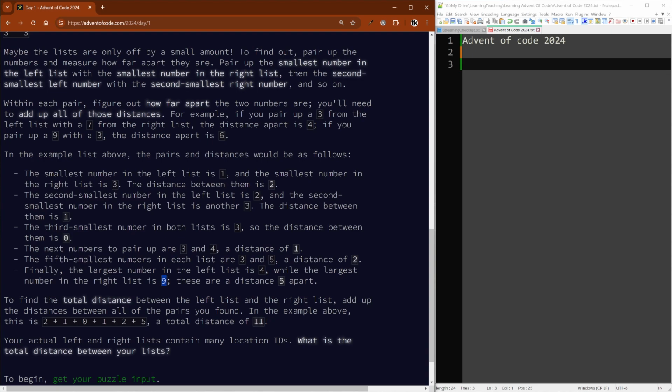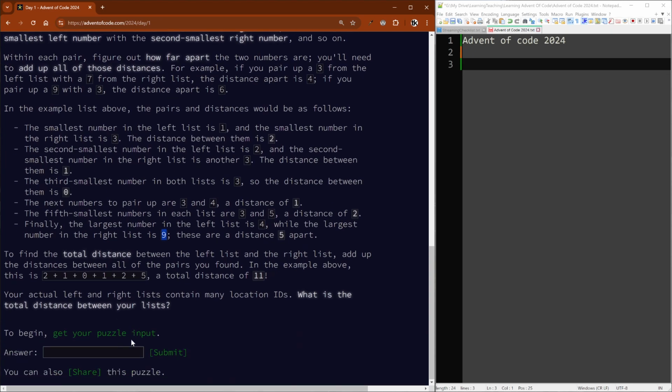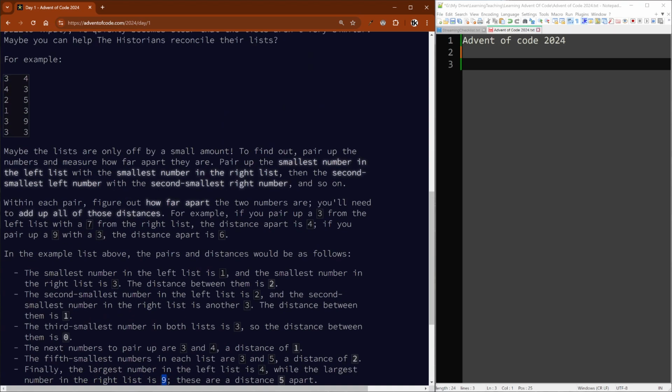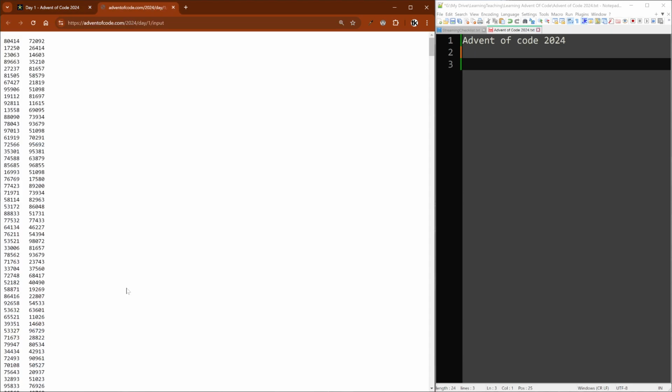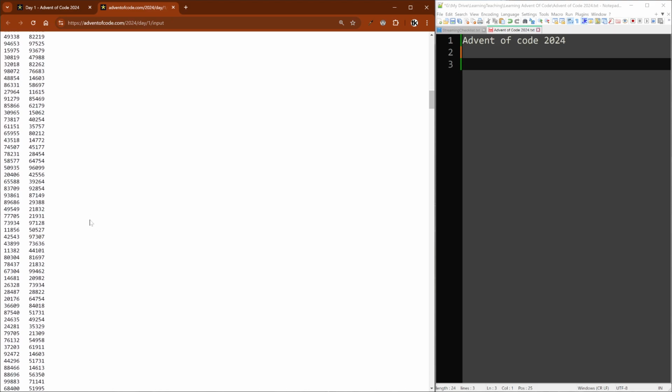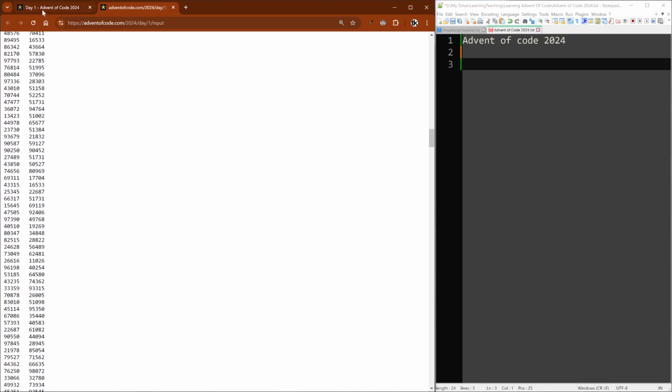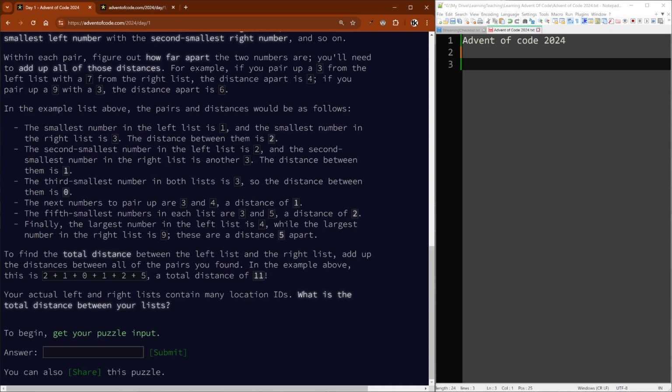Okay, your actual left and right lists contain many location IDs. So if you haven't done these, you keep this example, and you check the result against it. So I want to process that and try and get 11. But the actual puzzle input you get is much bigger. So you really usually want a computer to do it. Although, I wouldn't rule out doing something by hand if the puzzle input was small enough.